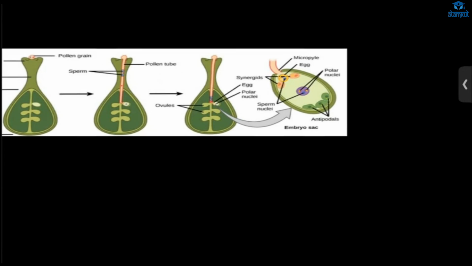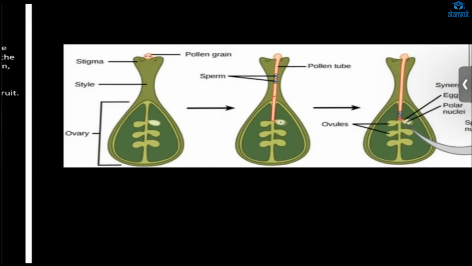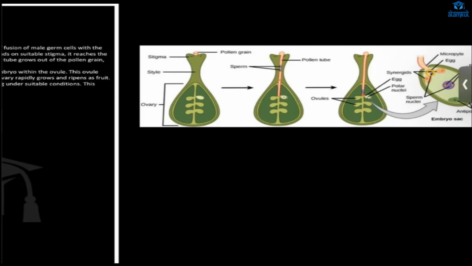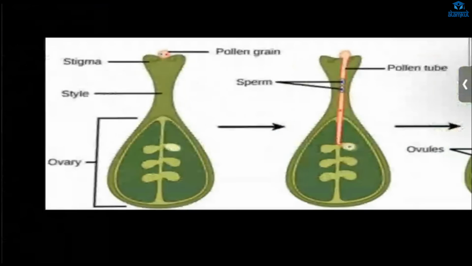Now, after the pollen grain is matured, by pollination it comes to the stigma. What will happen then? In the pollen grain, there will be formation of a pollen tube.